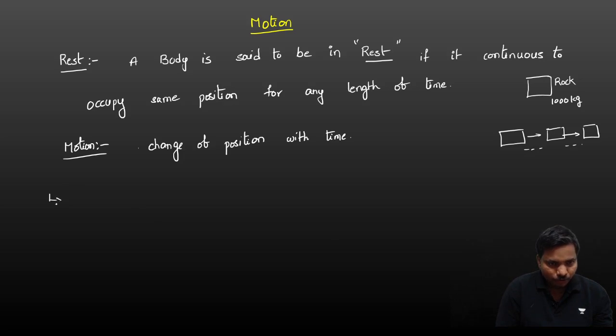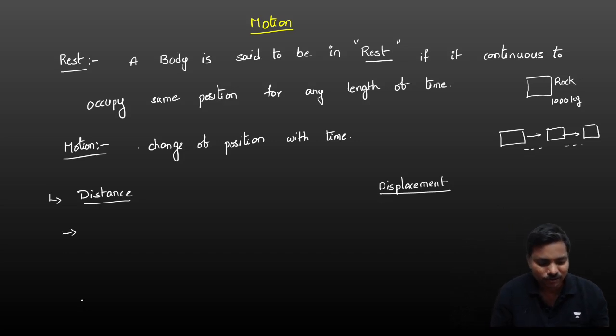Now in this motion we have to discuss two important terms, that is distance and displacement. Very important topics. What is distance? No need of definitions. In a simple manner, distance is total length covered by any body, irrespective of direction. In distance, we are not at all considering the direction. Whatever the total path is covered by any body is nothing but distance.